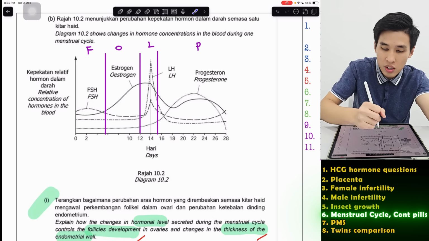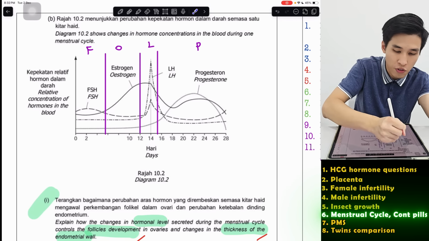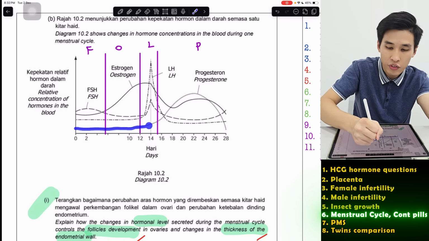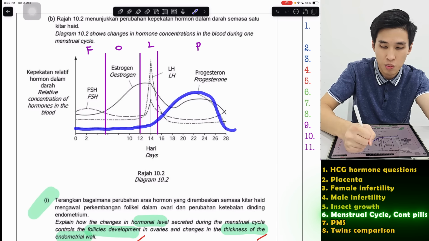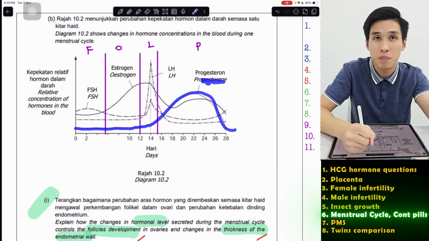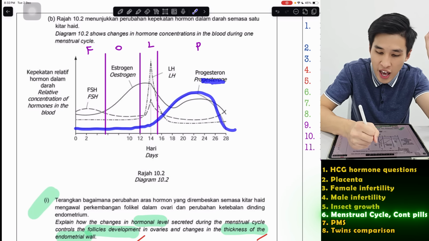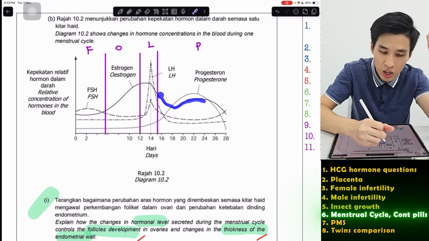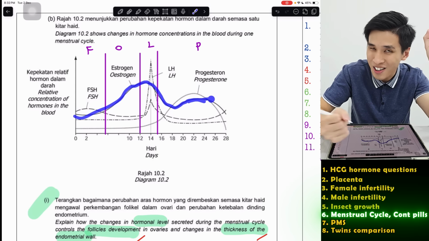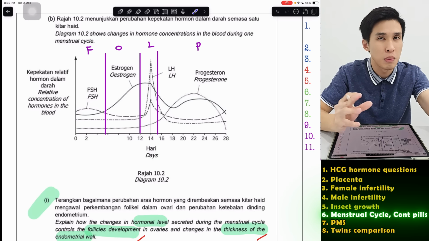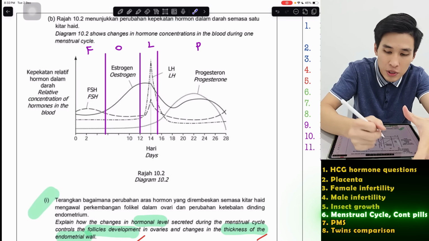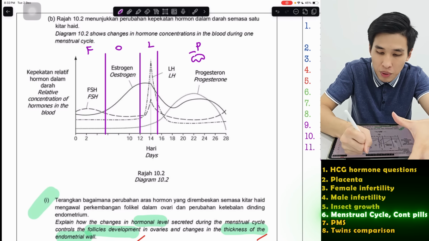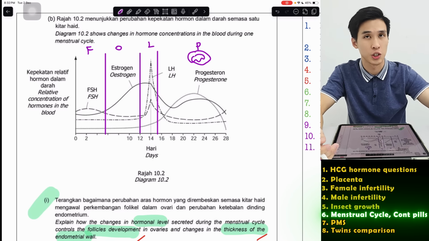And then progesterone will only come up after ovulation. So you can see before ovulation there is no such hormone, only after ovulation it comes up. So that's progesterone. Now progesterone is secreted by corpus luteum, like we mentioned earlier. But corpus luteum also secretes a bit of estrogen. So below progesterone, you will find estrogen. So that's another way to find estrogen, because progesterone and estrogen basically do the same thing. That's why corpus luteum will secrete both of them, but more progesterone.